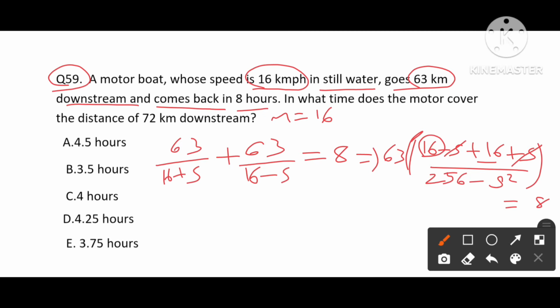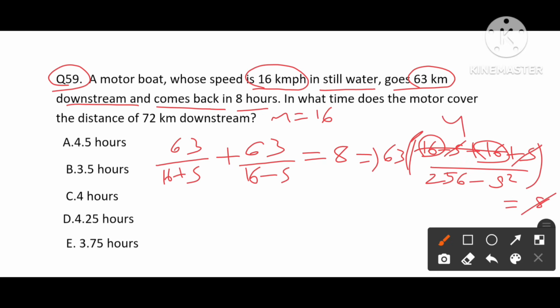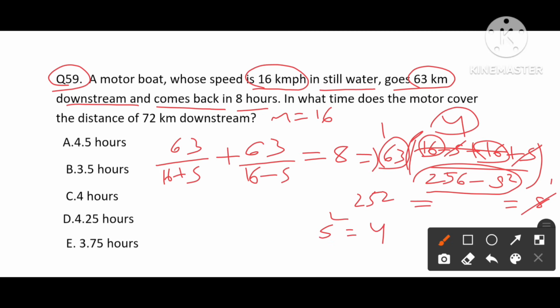Here 16 plus 16 will be 32. So 8 times 4 will be 32. So what we have is 63 into 4, which will be 252, whole equals 256 minus s squared. So the s squared value will be 256 minus 252. The difference between those two is 4. So the s value we got is 2.